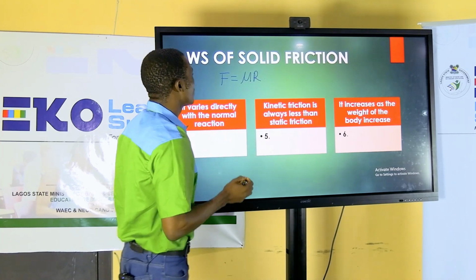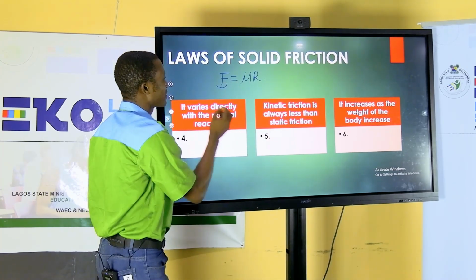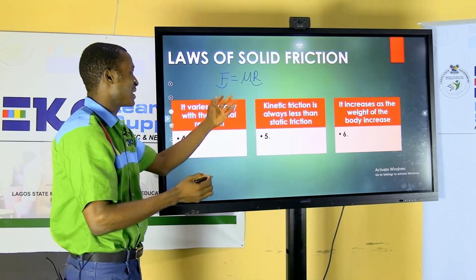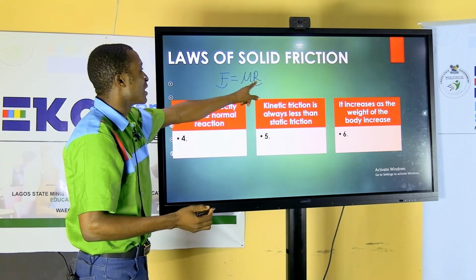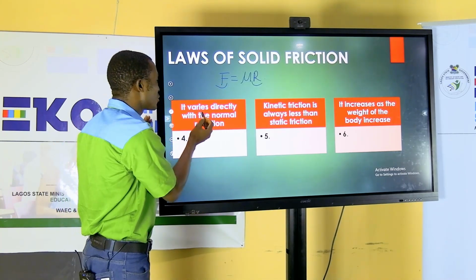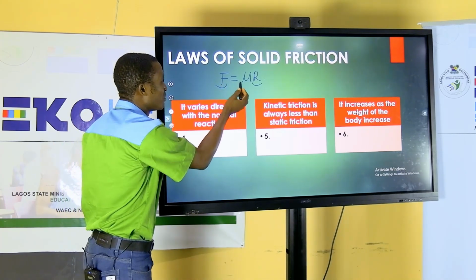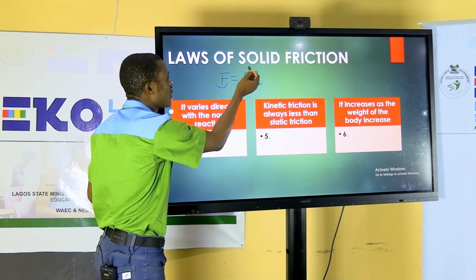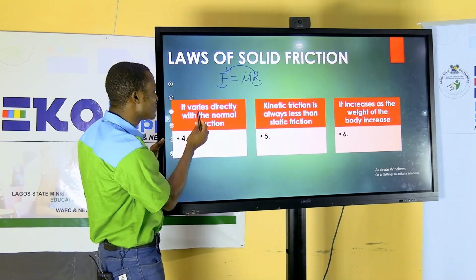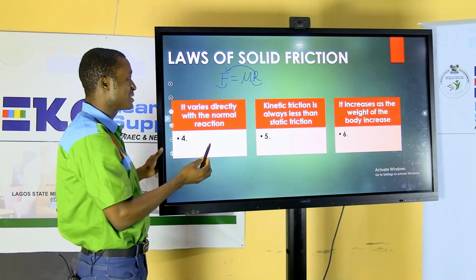So from here, you see this F is the force and this R is your normal reaction. So what this is saying is that whatever happens to normal reaction directly affects the frictional force. Whatever happens to frictional force, we can say is a function of what is happening to the normal reaction. So this statement is coined from this formula.